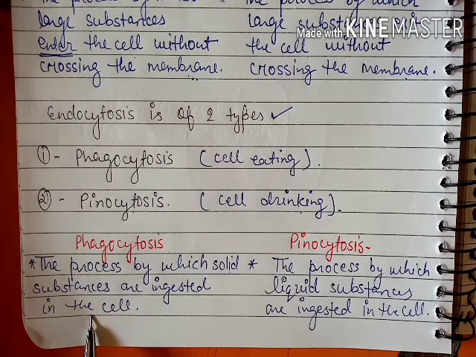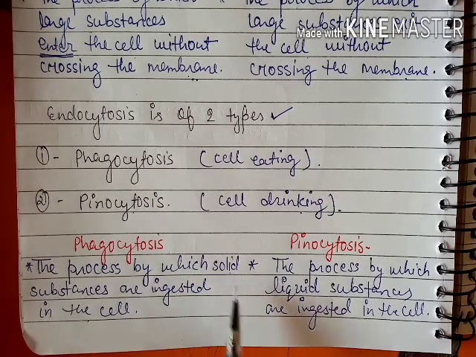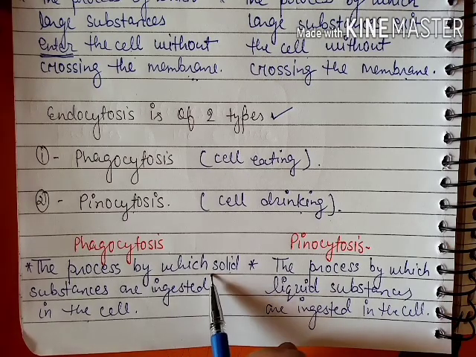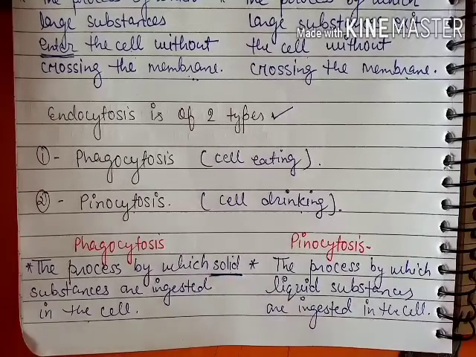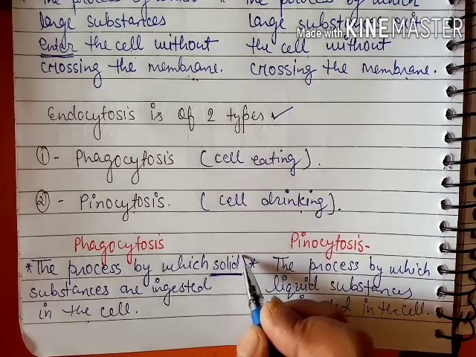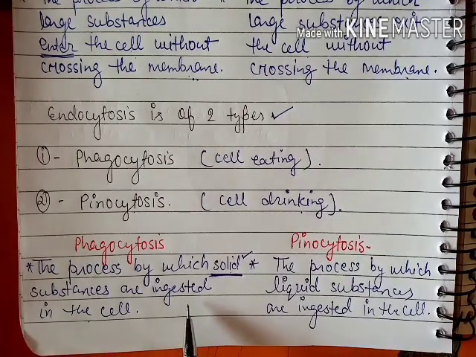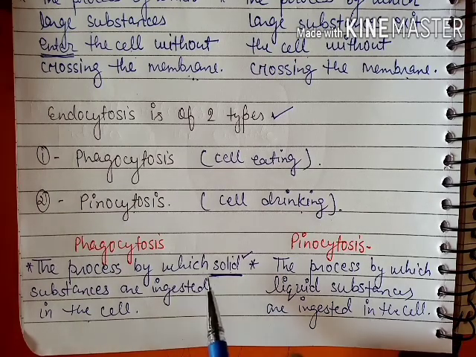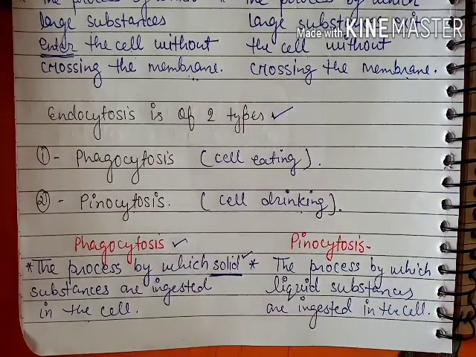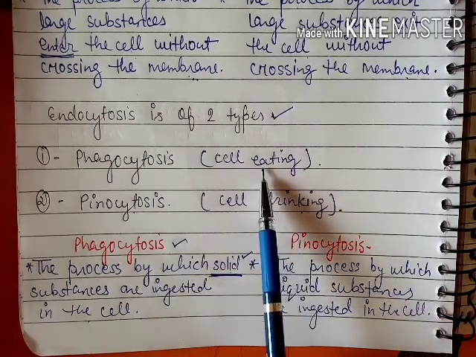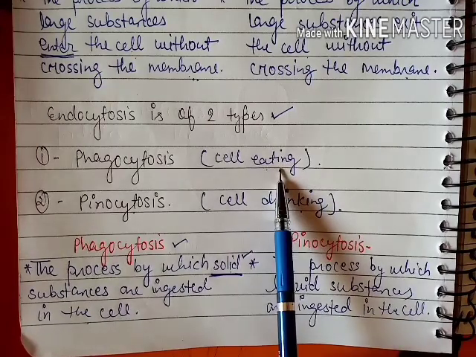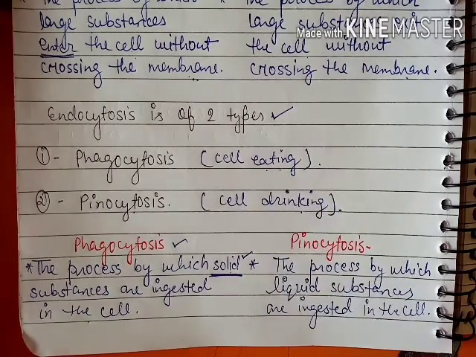When large substances in solid form are taken in by the cell through endocytosis, that endocytosis is known as phagocytosis, and that's why it is also known as cell eating, because the substances are solid and they are ingested into the cell.